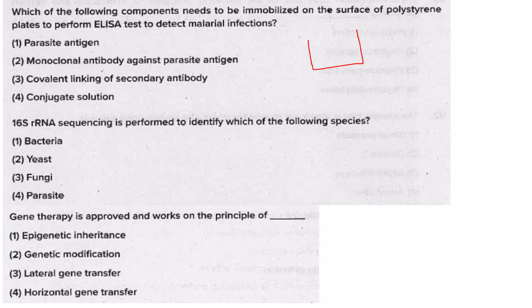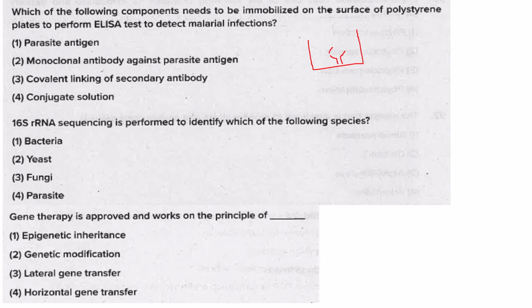Okay. So I was telling the story about malarial infection. You can coat the microtiter plate with either antigen or antibody depending on the sample that you are providing. Now here the sample is the blood sample from a patient who has malaria. So the blood sample will contain many antigens for this particular malarial infection. So what you do is you coat the microtiter plate with antibody.